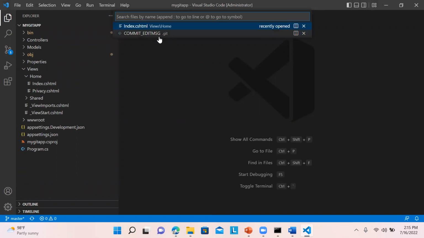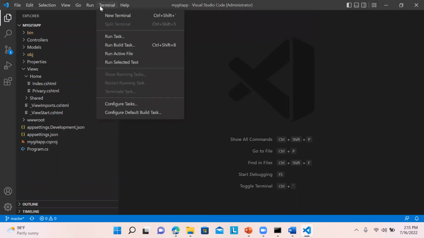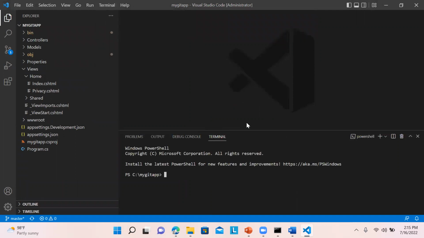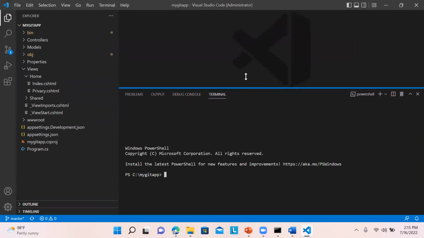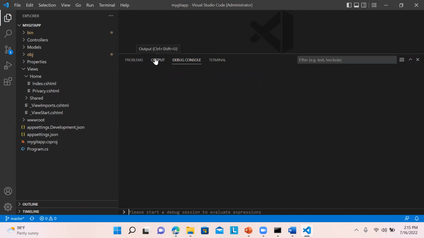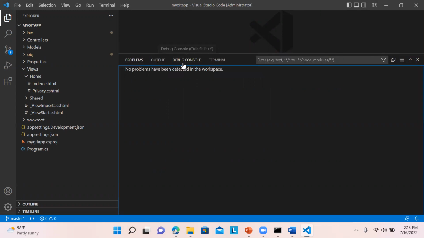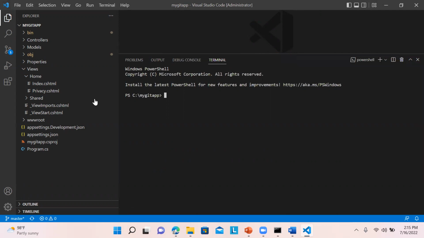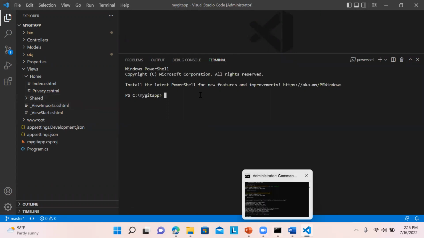So you can see over here, the messages are coming over here. Even we can get the terminal over here, a new terminal, and you can pass your commands over here. No need of opening the command prompt, you can directly write the commands over here. And you can have the debug console output. If any problems are there, you can check it. Visual Studio Code is quite handy, and you can directly use it over here also.